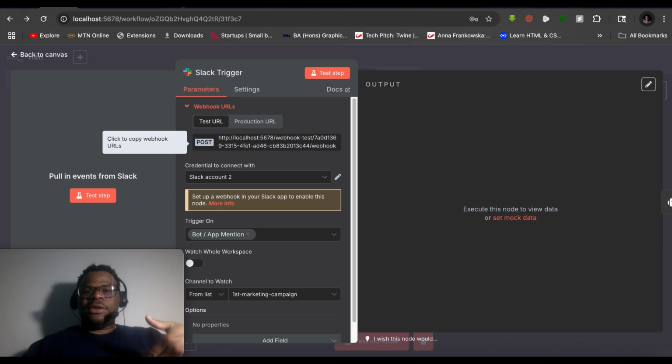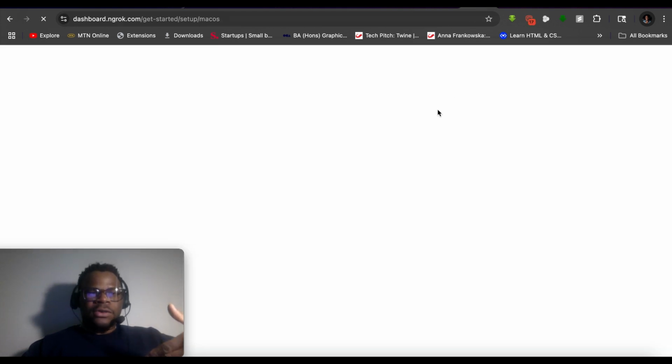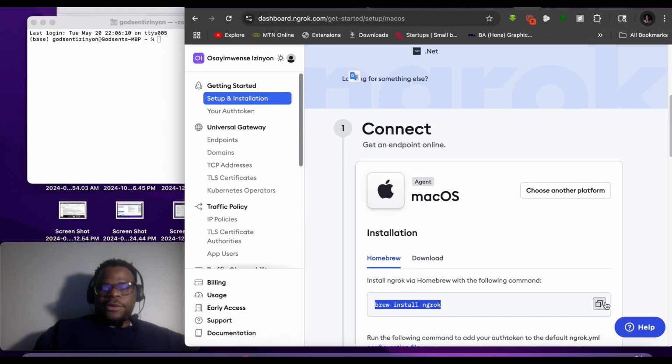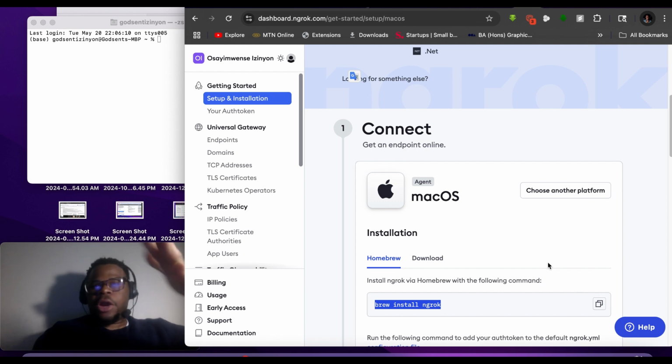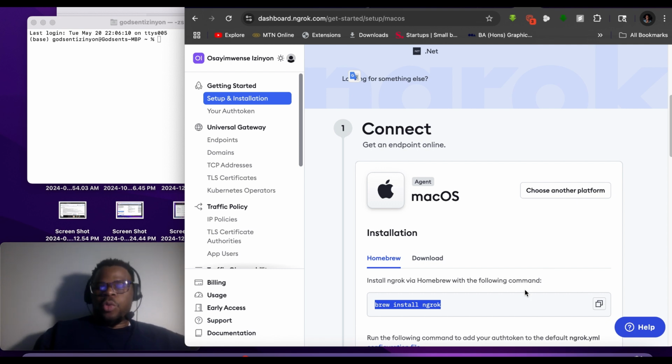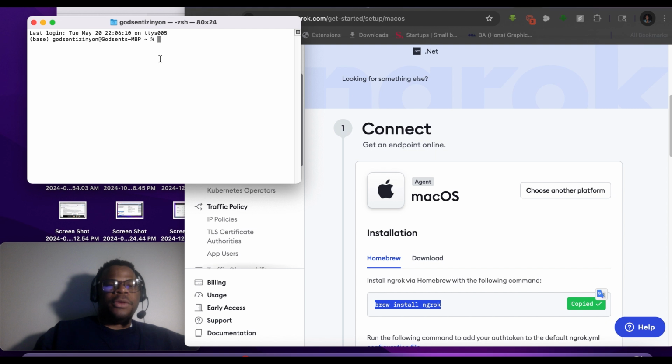To do that, there's a technology called ngrok. ngrok is the technology that helps you implement that. To install it, simply come here and copy this brew install ngrok. You first go to the ngrok website, where you first and foremost register your username and create an account, and then you get instructions on how to install it. So you come here, copy brew install ngrok to your terminal, and run it. I've already done it before, so no need to do that again.